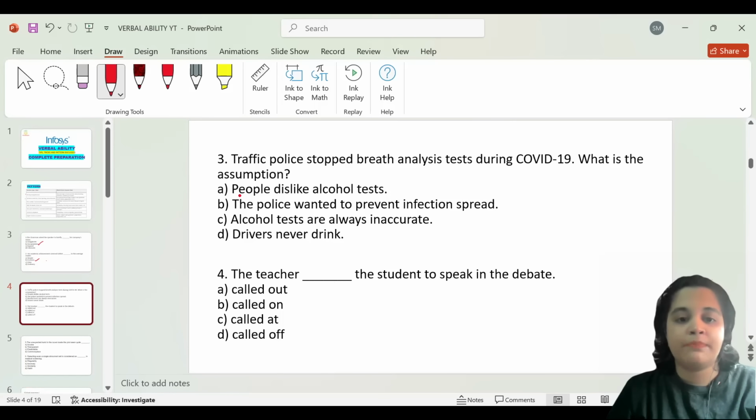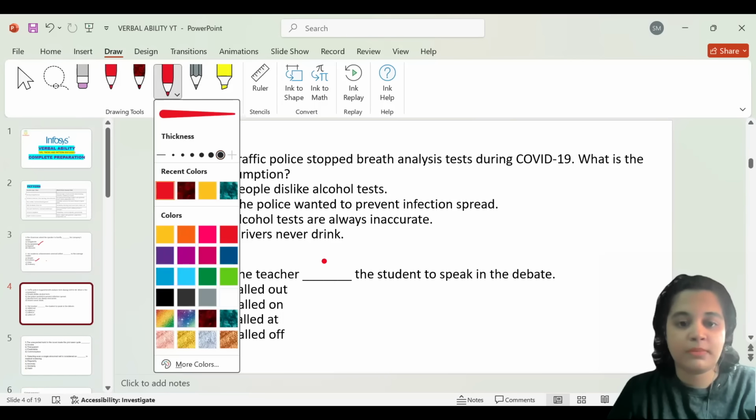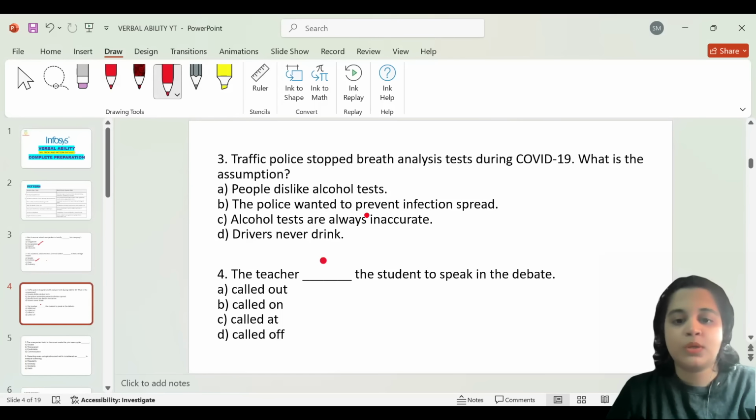And the options are: people dislike alcohol tests; the police wanted to prevent infection spread; alcohol tests are always inaccurate; drivers never drink. From the given sentence, we can come to the conclusion that it is option B, the police wanted to prevent infection spread.